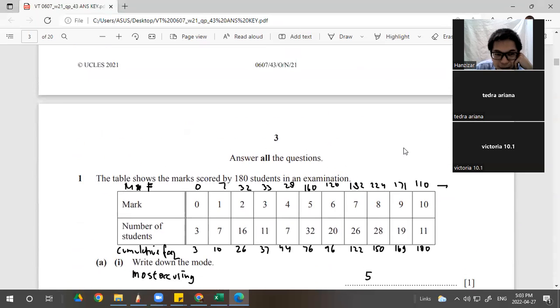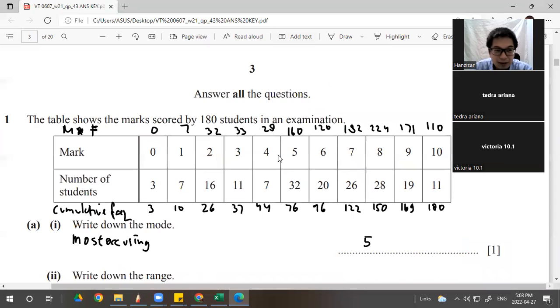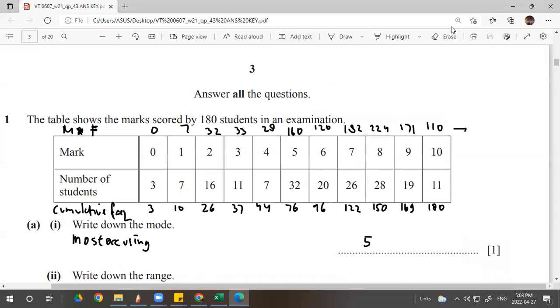Now, let's discuss number one. Don't look at the answer. Don't look at the handwriting. Look at the question first. The table shows the marks scored by 180 students in an exam. So we have 0 marks until 10 marks. So nothing right at all, everything's wrong: 3 students got 0. 7 students got one mark. 16 students got 2 marks, and so on and so on.